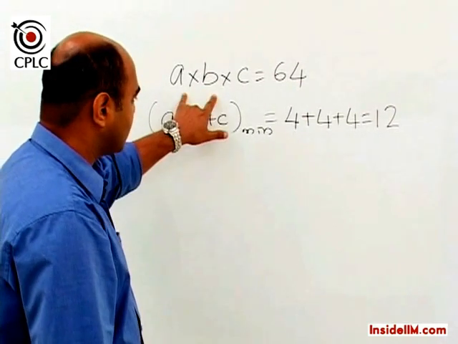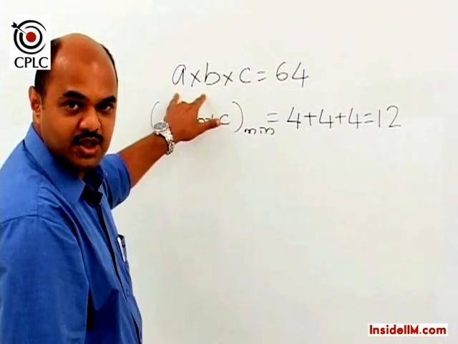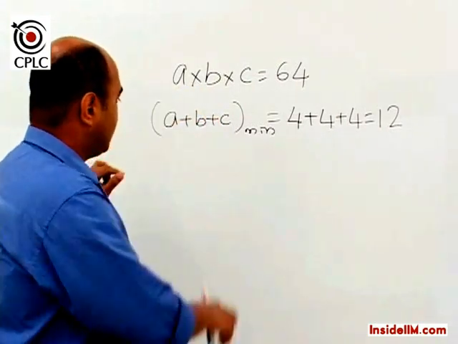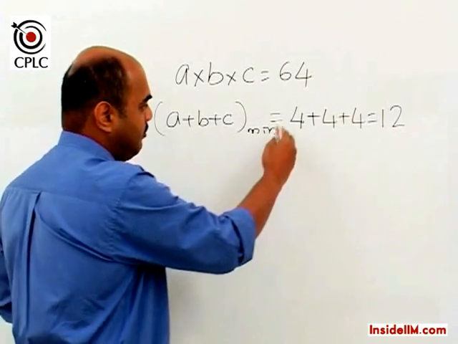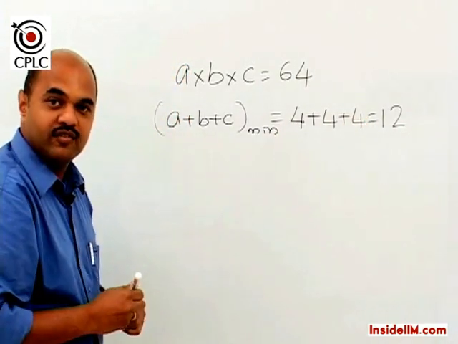So if the product is constant and if each term is positive, then the sum is minimum when all the three values are the same, which in this case happen to be 4.